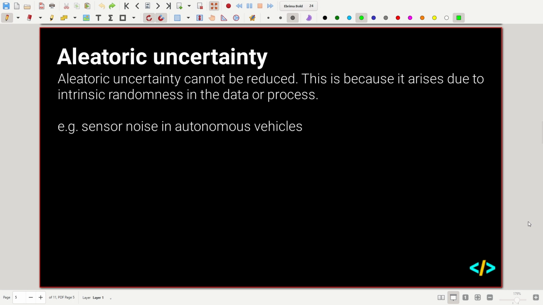So starting with aleatoric uncertainty, we can't reduce this, and this is because it arises due to intrinsic randomness in the data or process. This was me talking about things like environmental factors that affect data or that might corrupt data. For example, sensor noise in autonomous vehicles is something we might not be able to cut out. If we have some sort of interference with things like radio signals or sound, we can't necessarily cut that out with a guarantee. And so this leads to aleatoric uncertainty. We can't reduce it, and it's not because of poor model parameters. It's because of intrinsic randomness in the actual data that we're collecting and using to train our models.